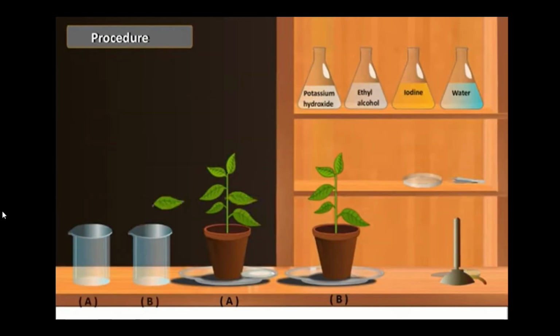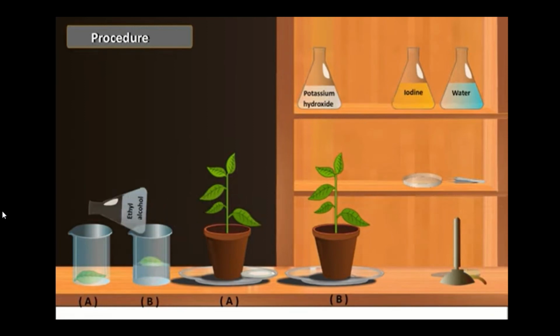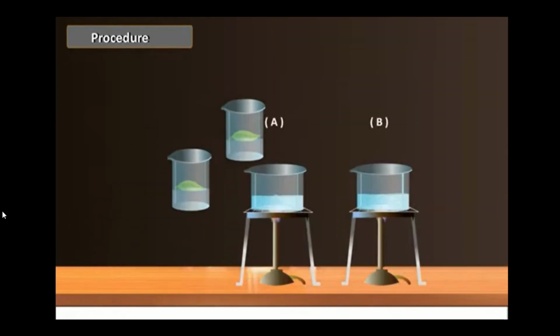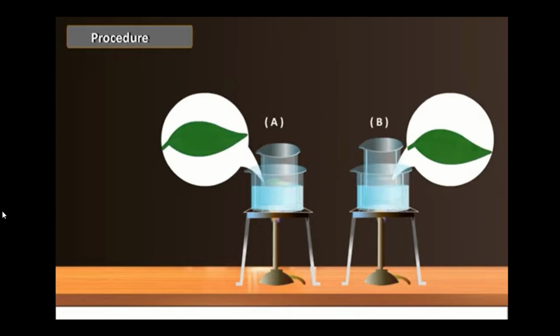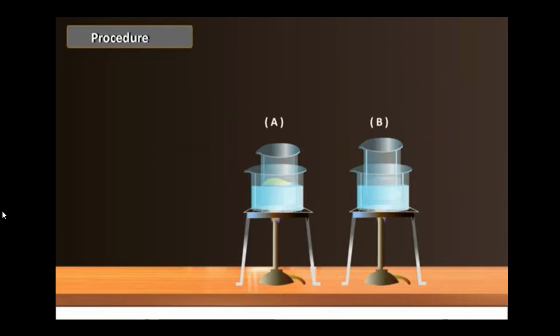Pluck a leaf from each plant and put the leaf in separate beakers containing ethyl alcohol. Pour ethyl alcohol in both the beakers. Next, place the beakers in boiling water and heat them for some time. Here, the alcohol will decolorize the leaves by dissolving the chlorophyll present in them. Both the leaves decolorize. Next, the actual experiment begins.